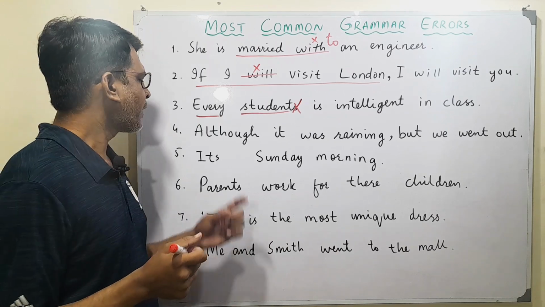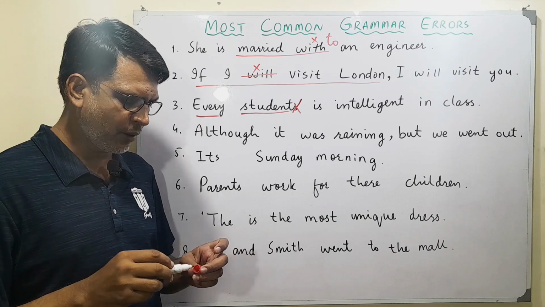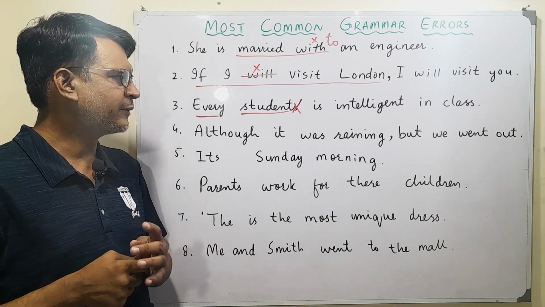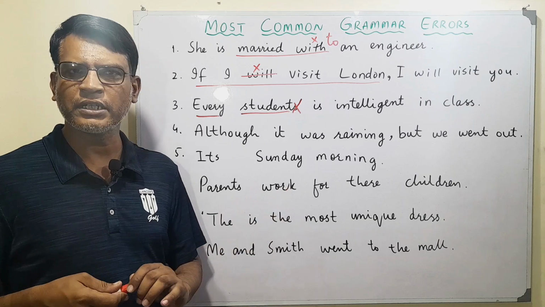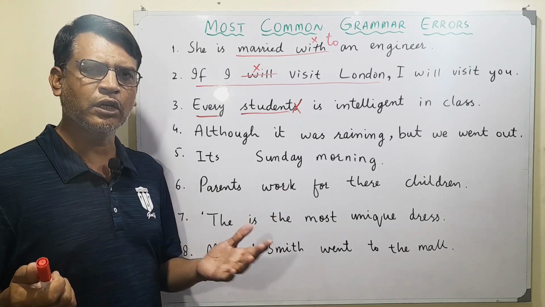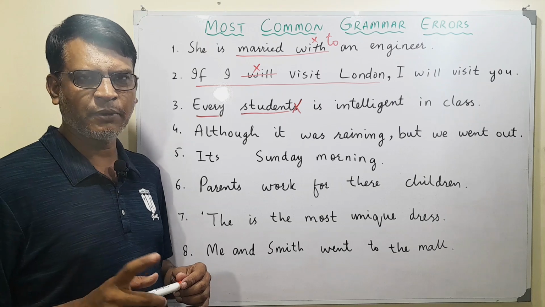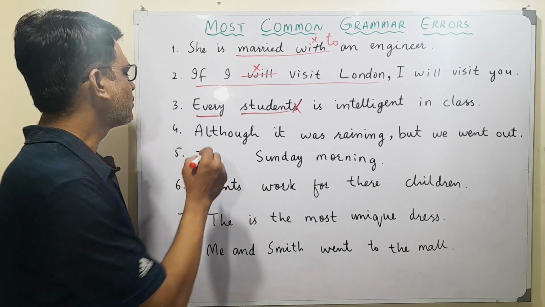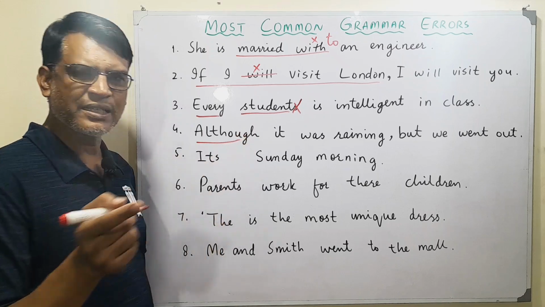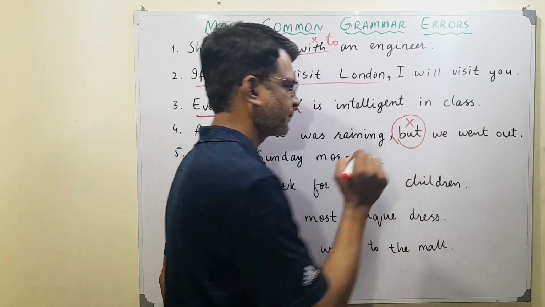The fourth is, although it was raining but we went out. Okay, no problem with that. Although it was raining, this is a contrasting sentence. So although it was raining but we went out. Generally a lot of people say this, and they feel that it's okay, but there is a problem with this sentence, and the problem is, whenever we are using although in a sentence, we never use but.